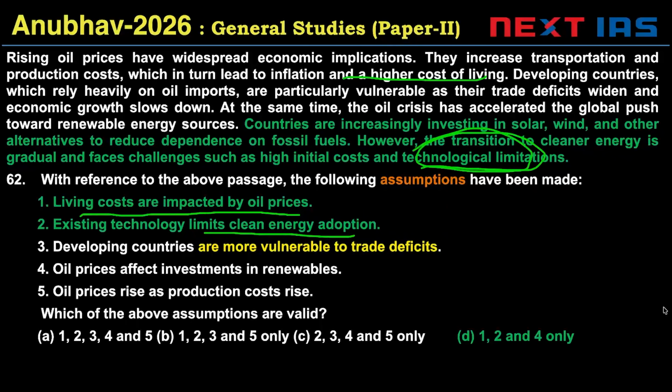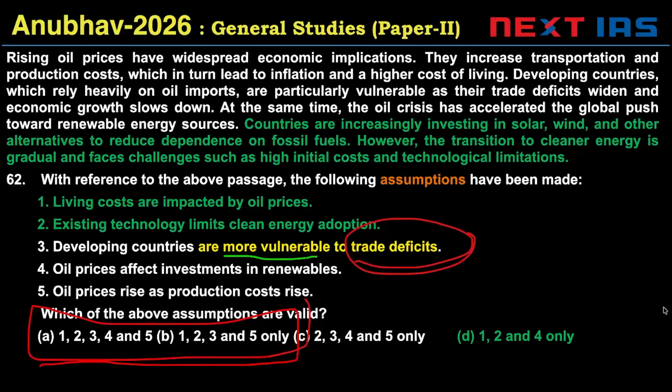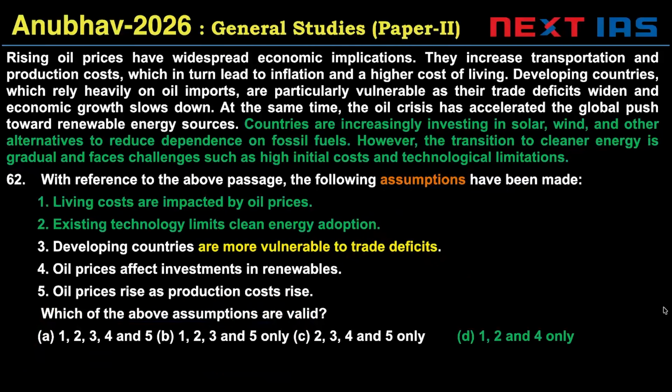3 says developing countries are more vulnerable to trade deficits. I know many of you have made this mistake and gone with either A or B because you didn't read it fully and went through and checked for trade deficits. Trade deficits may be mentioned in the passage, but we cannot say that developing countries are particularly vulnerable as their trade deficits widen.